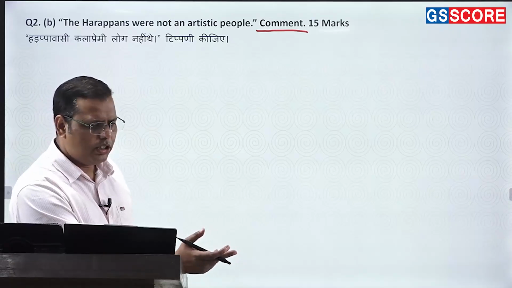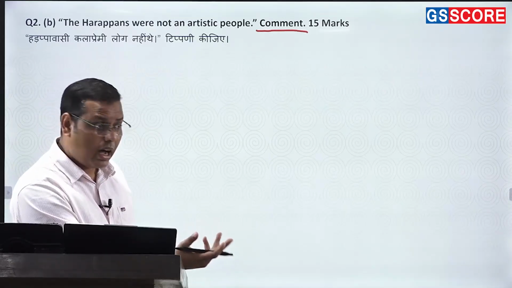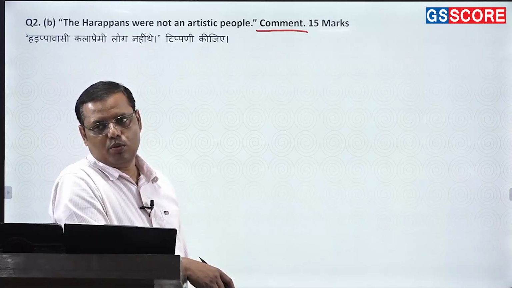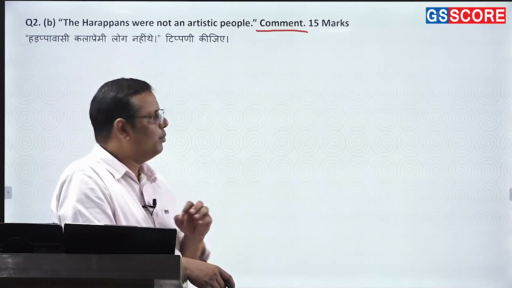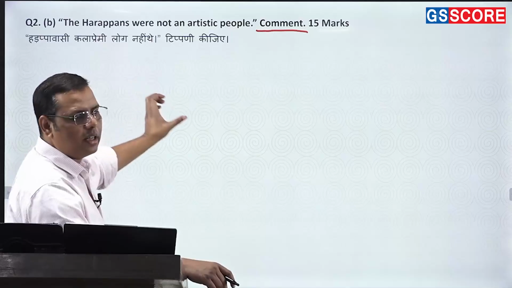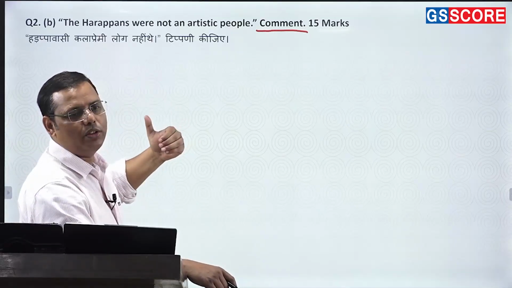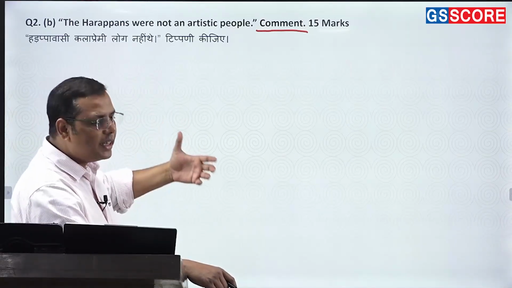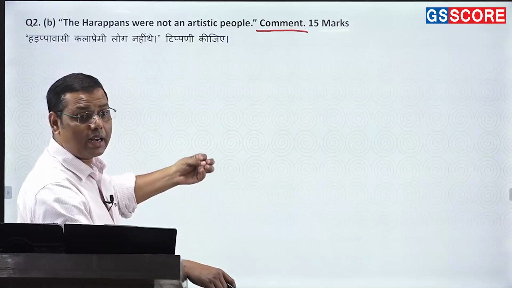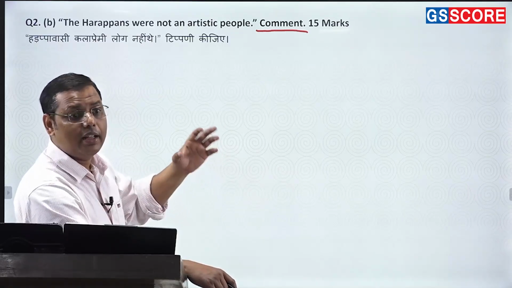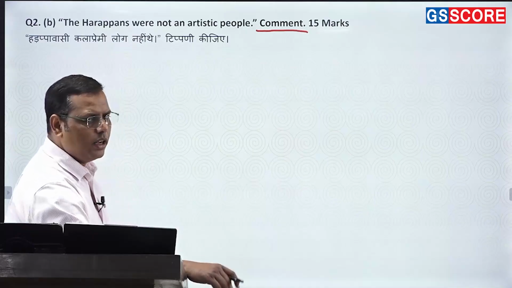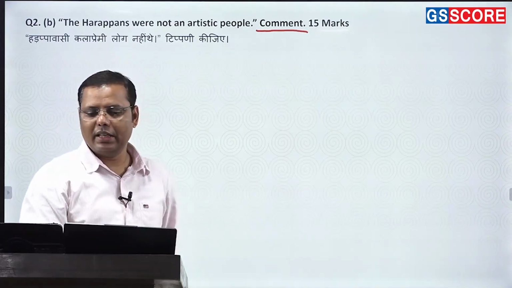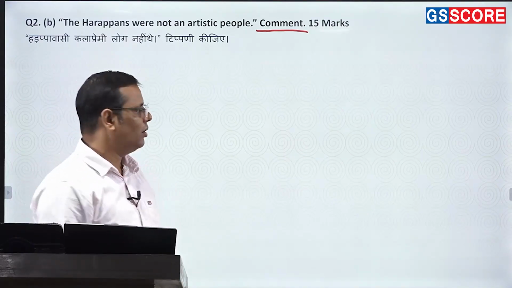Either it is about the images of the Mother Goddess, or let's say Harappan architecture also. They had their own technology, and that's what they had been doing. Fine. So this is how you have to prove that actually you can't say they were not artistic people. They had their own aesthetic sense, and they kept on practicing this aesthetic sense for roughly 1,000 years. That shows that was their understanding of art. That's very simple.